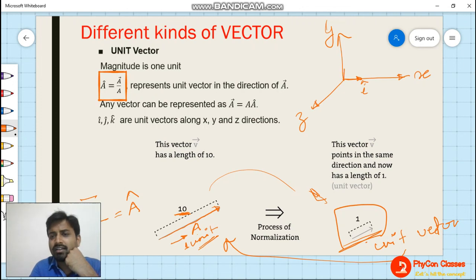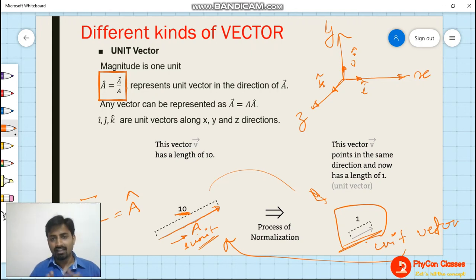In the y direction, a vector with single unit magnitude is called j cap. In the z direction, the unit vector is represented as k cap. So i cap, j cap and k cap are the unit vectors in the direction of x, y and z in any Cartesian coordinate system. Clear? So everything is clear till now?